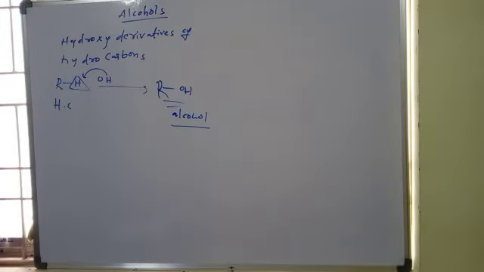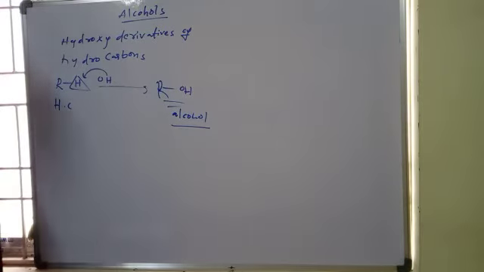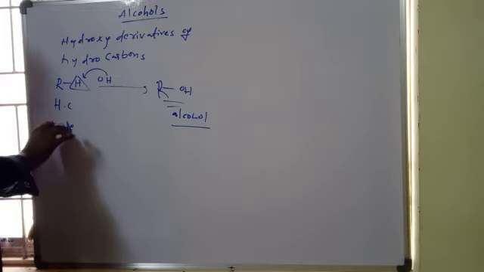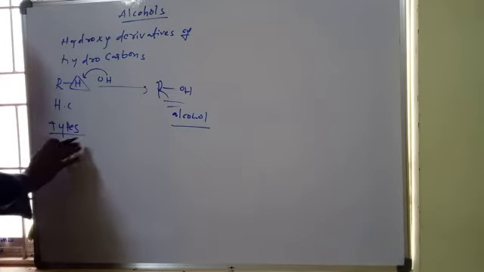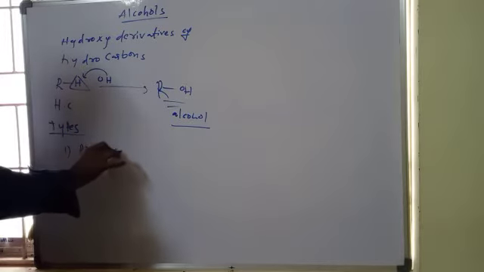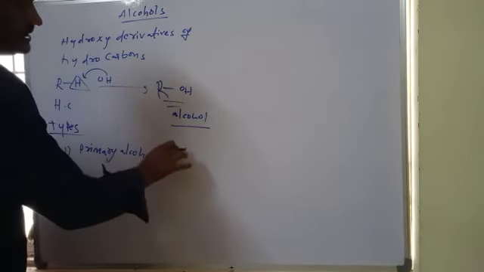So in the case of alcohols, let us see the types. First, primary alcohols, also called 1 degree alcohols.